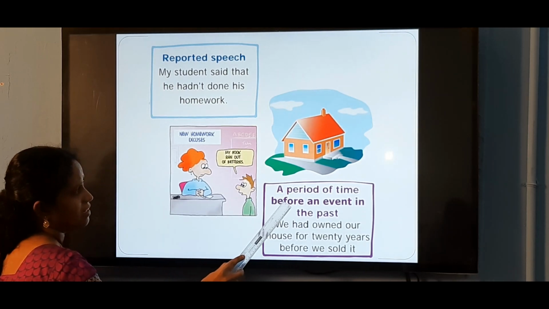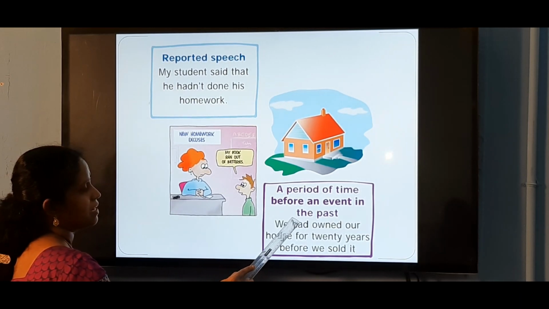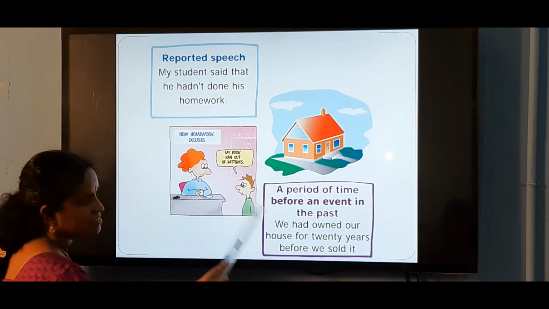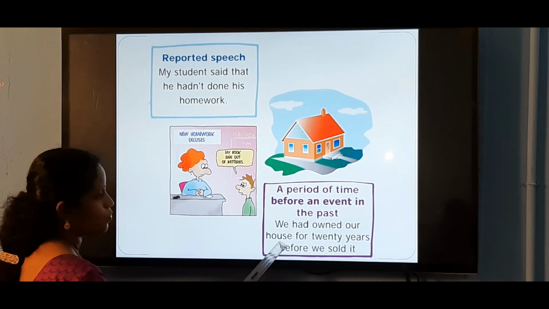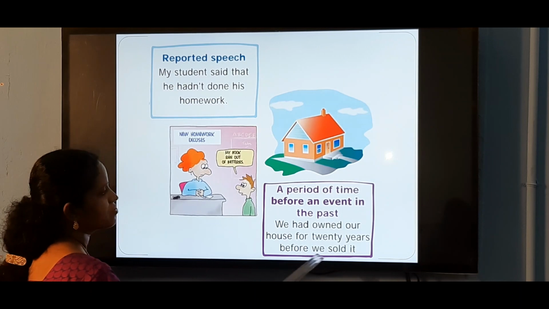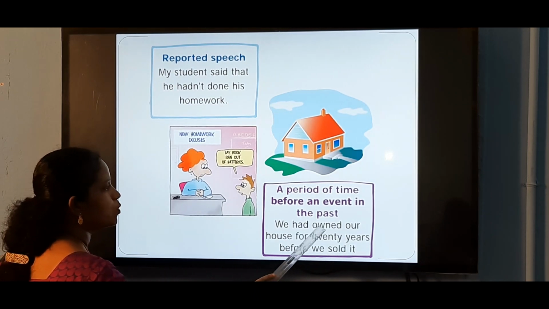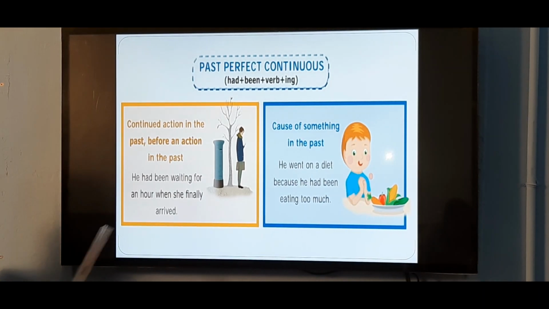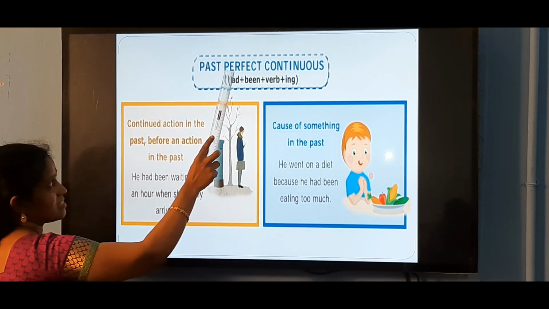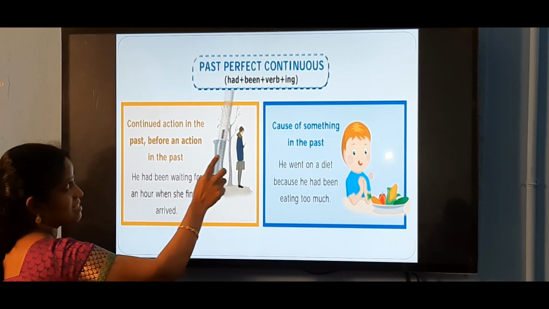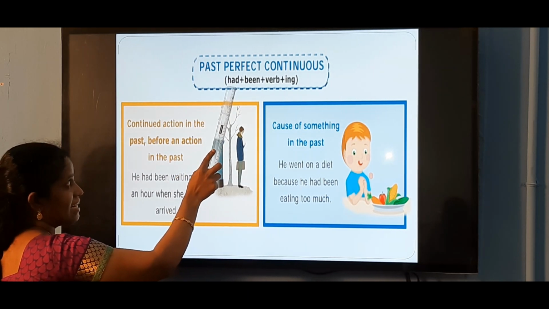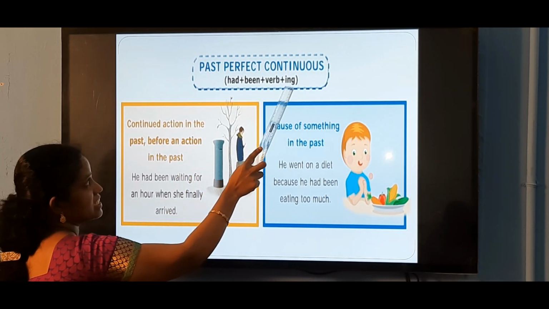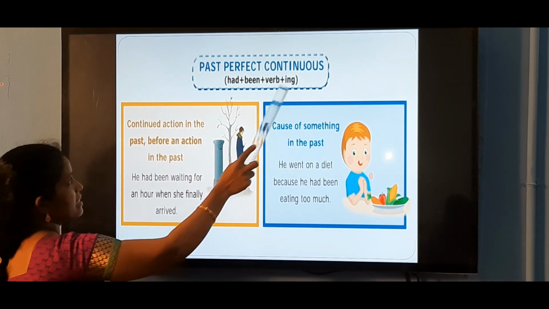For a period of time before an event in the past, we use past perfect tense. We had owned our house for 20 years before we sold it. Had owned. Next, past perfect continuous tense. The structure of past perfect continuous tense is subject plus had plus been plus verb in the ing form.